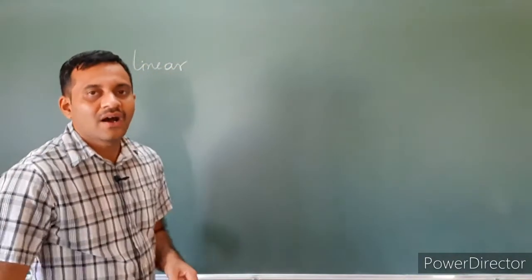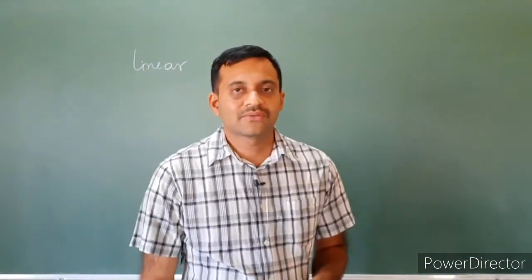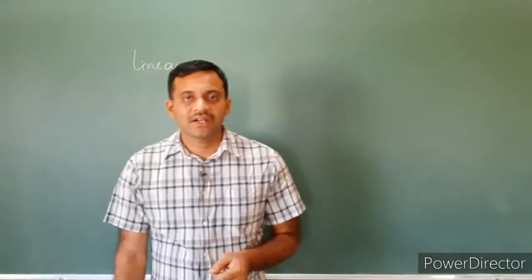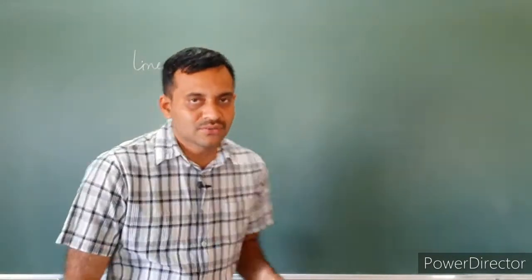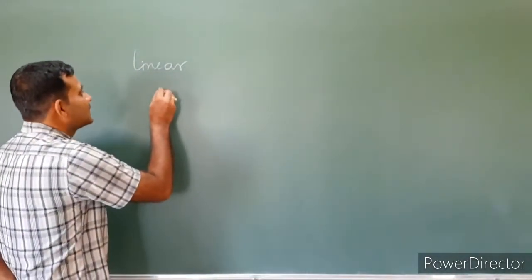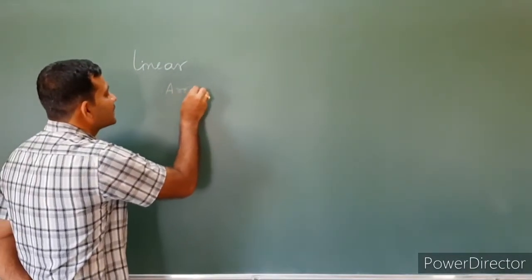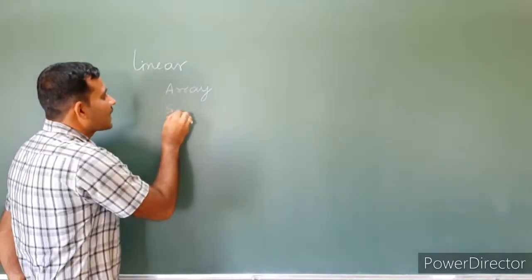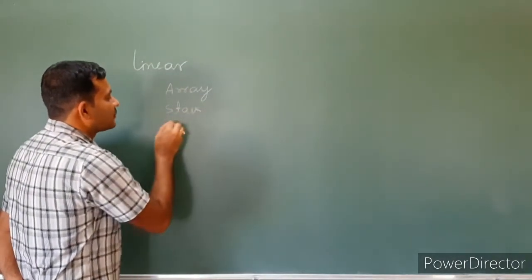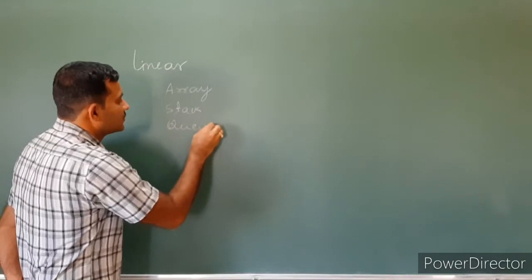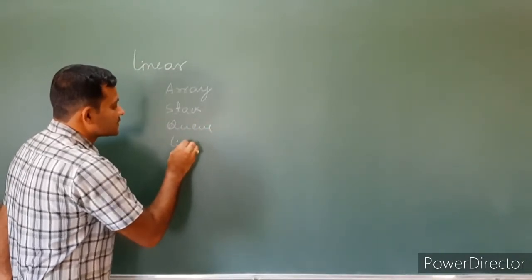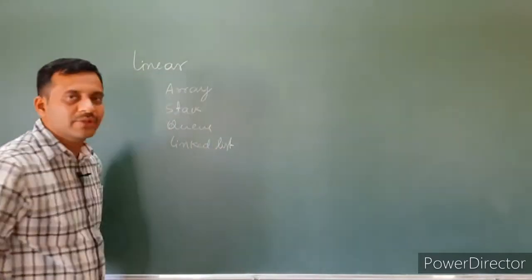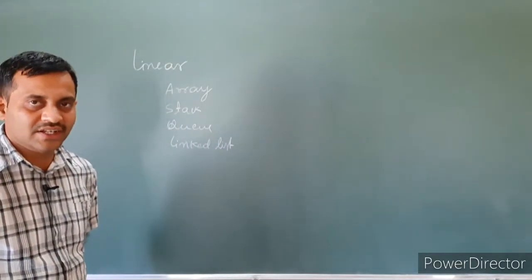In a linear data structure, all elements are arranged sequentially one after the other. It is a homogeneous collection of elements. All data items are accessed through index value. Then the best example for linear is array. Array is the best example for linear data structure. Then stack, stack is also an example. Queue. Then linked list. These are the examples for linear data structure.